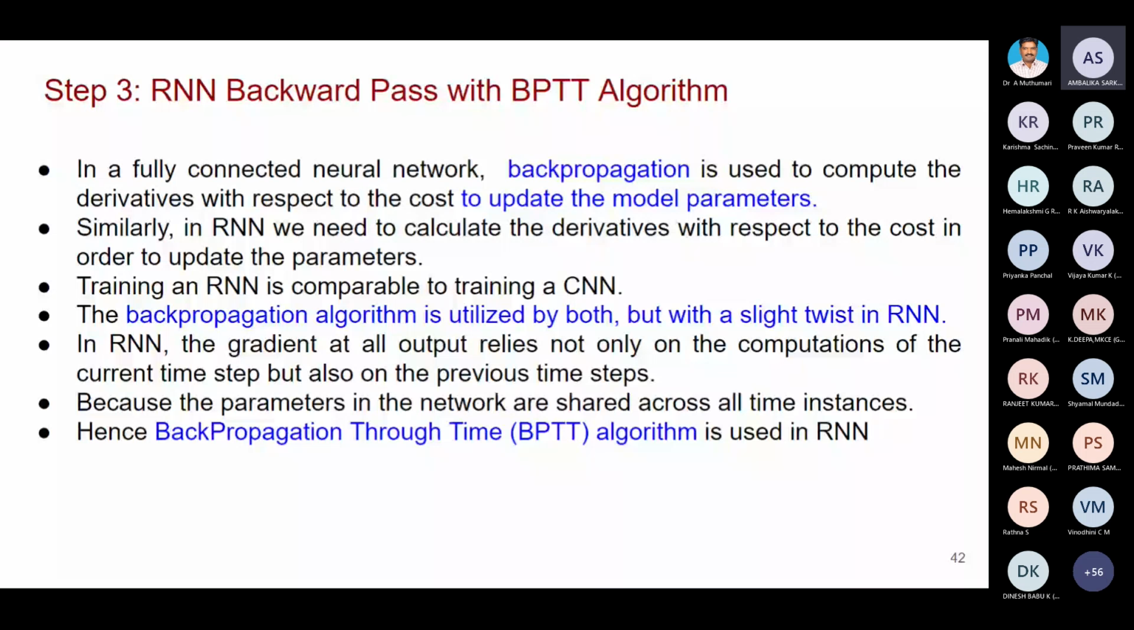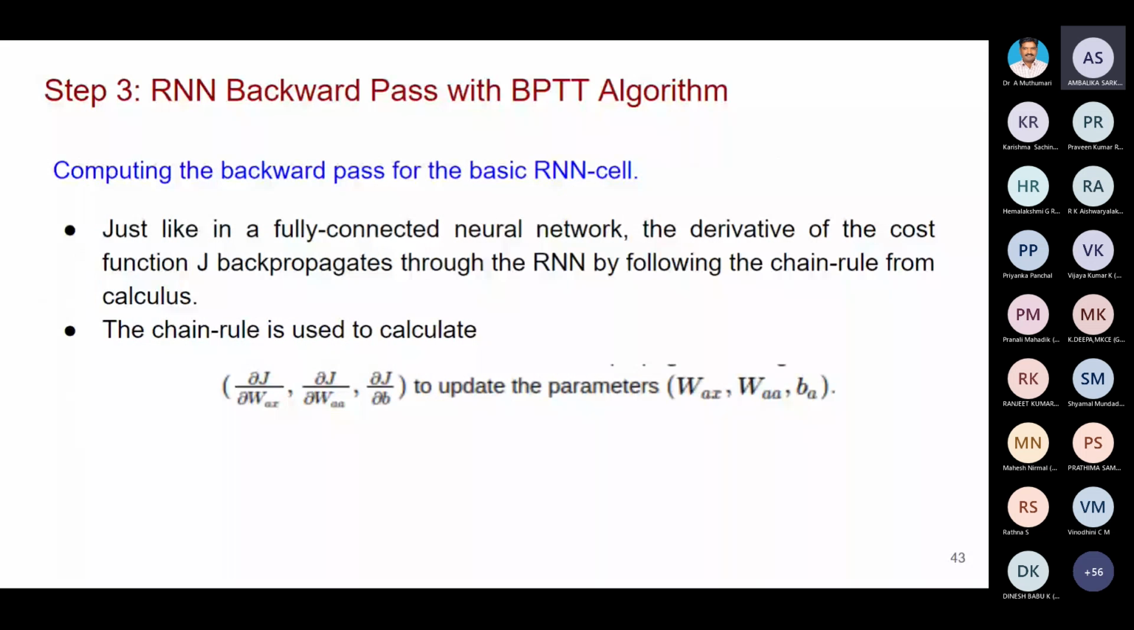So what are the parameters we are updating? We are using WAX, then WAA, then VA. These are all updated. For that purpose, we have to find out dou J by dou WAX. J is nothing but the cost function. By changing the particular weight WAX, how much deviation is there, likewise.